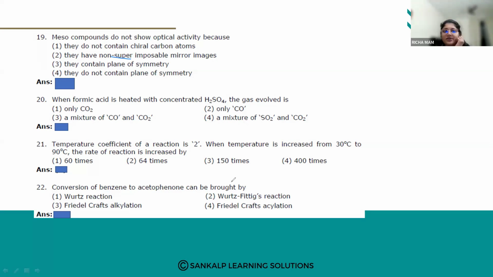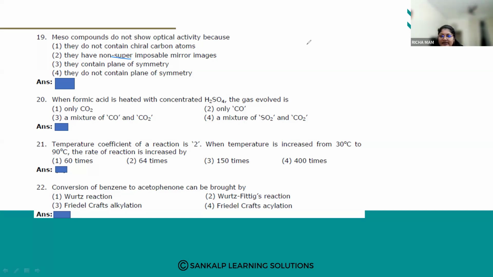So can you tell me why meso compounds do not show optical activity? First of all, what are these meso compounds? Meso compounds are optically inactive. Why? What is the reason? They are stereoisomers with two or more chiral centers, right?